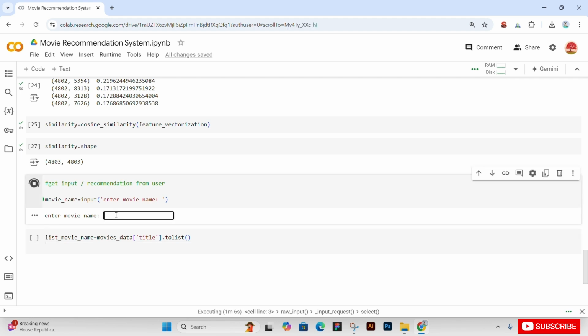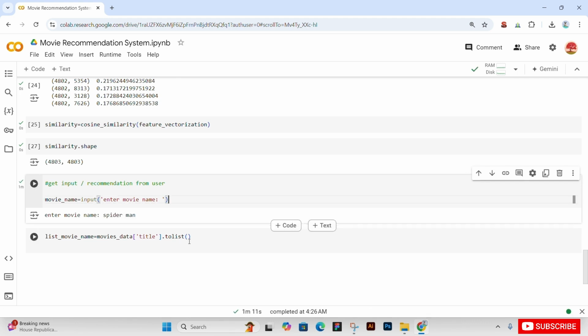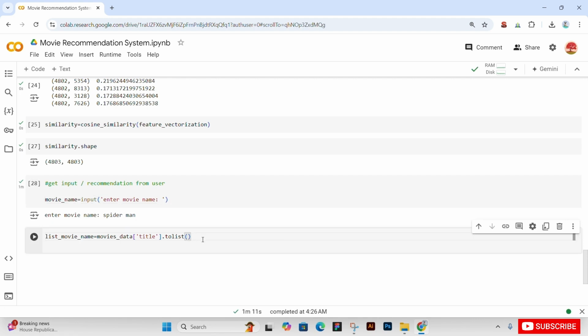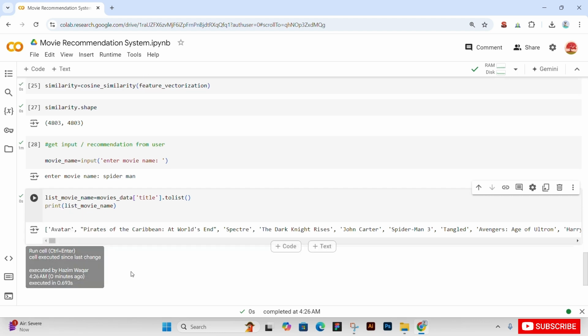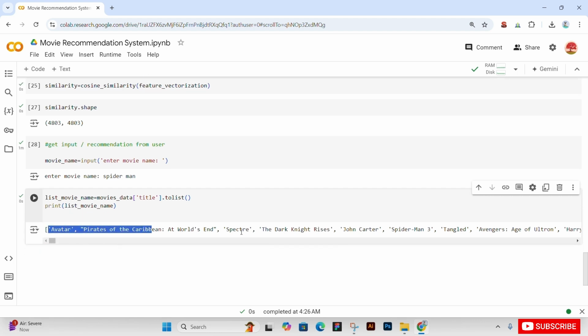Basically, these are the movies which are in the movies data. So we will enter our movie name. So these are the movies in our data set, and these will be stored into a list. So print our list movie. So this is the movie list in our data set. As you see now, Avatar, Dark Knight and so on.